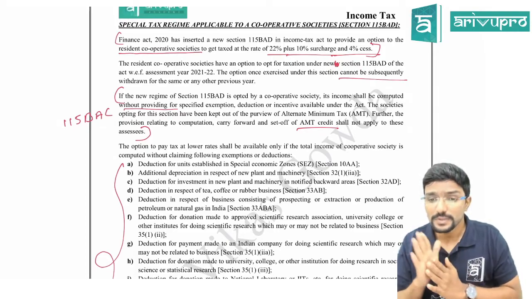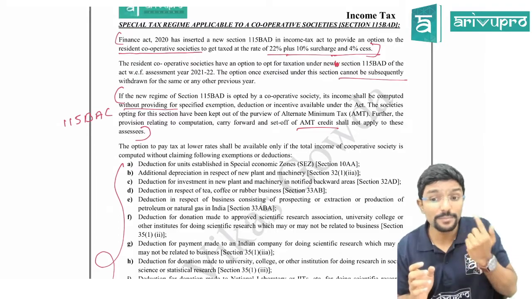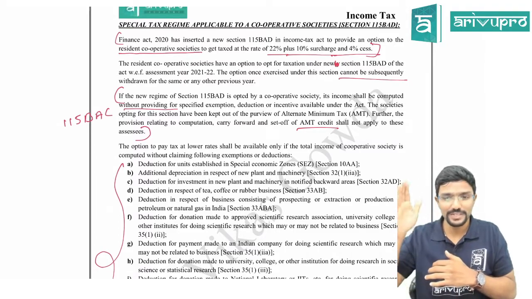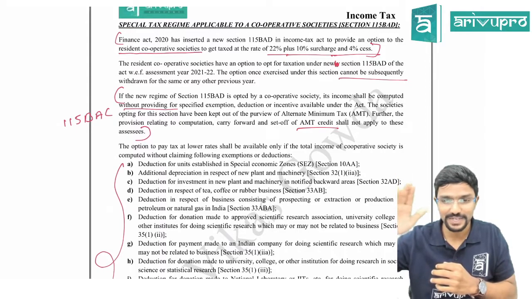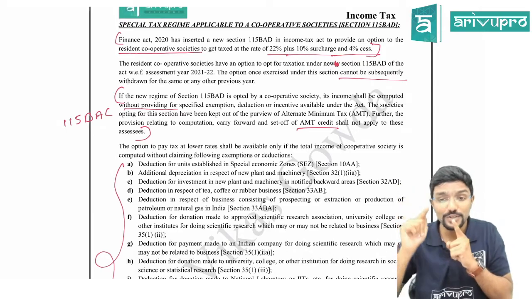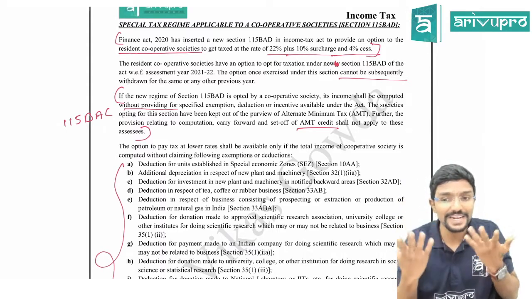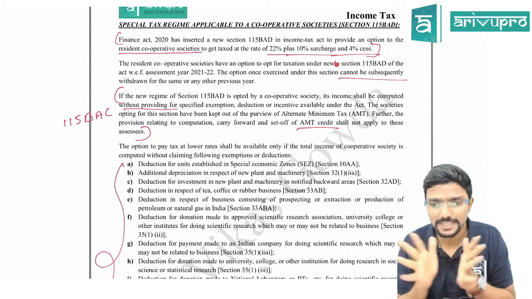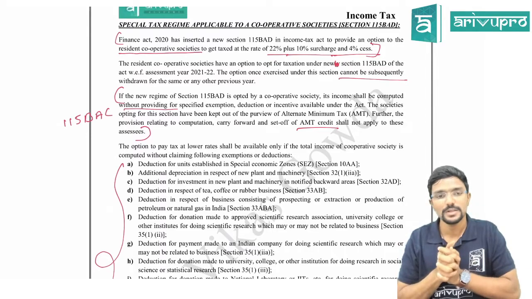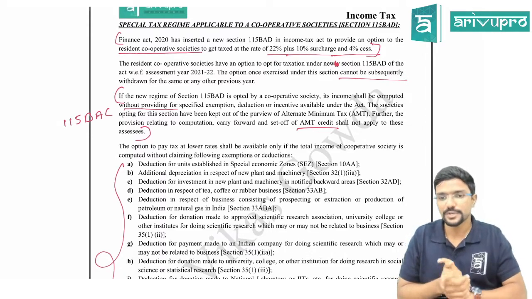And be careful, under the old scheme for cooperative society, slab rates are applicable. That is up to 10,000, 10%; 10,000 to 20,000, 20%; above 20,000, 30%. That was the slab rate applicable under the old scheme for cooperative society. Whereas under the new scheme, it is a flat rate, 22% straight away. Chalo, guys. Clear? So we are done with this chapter.